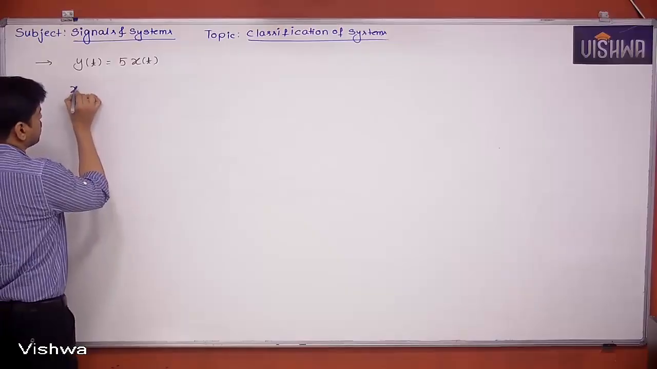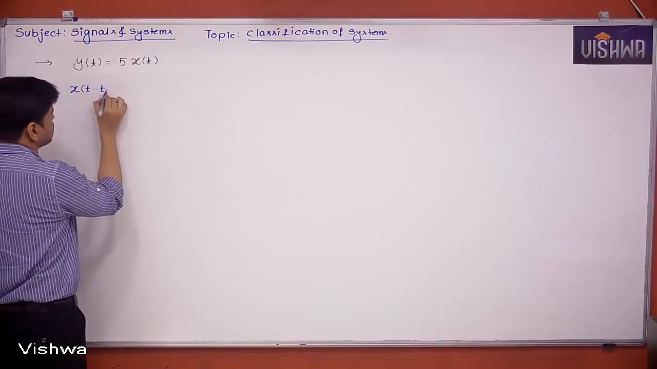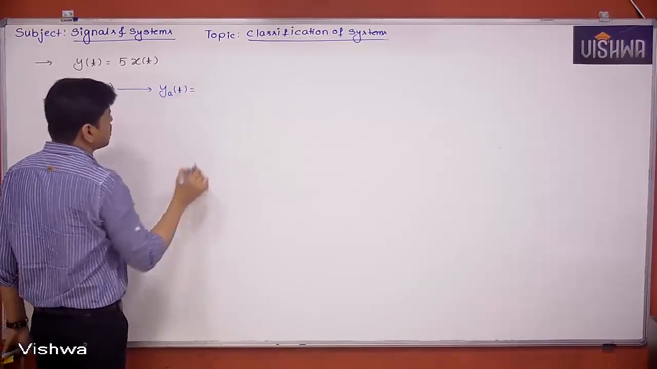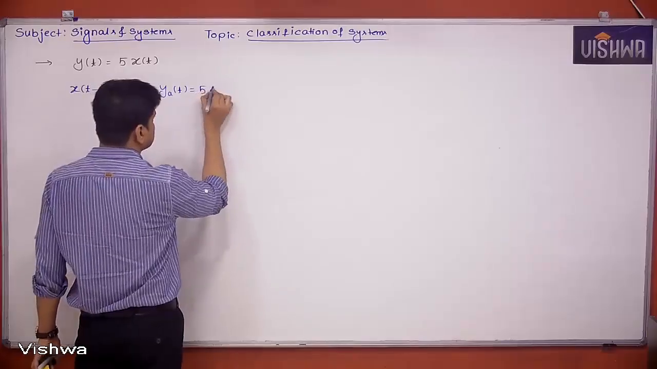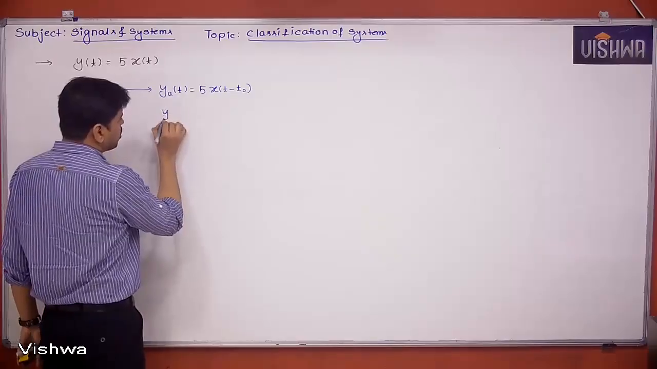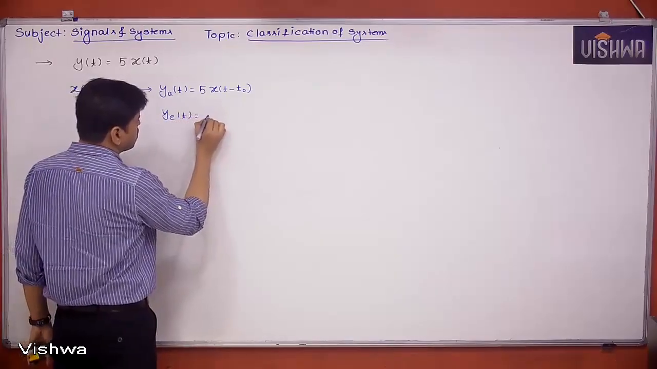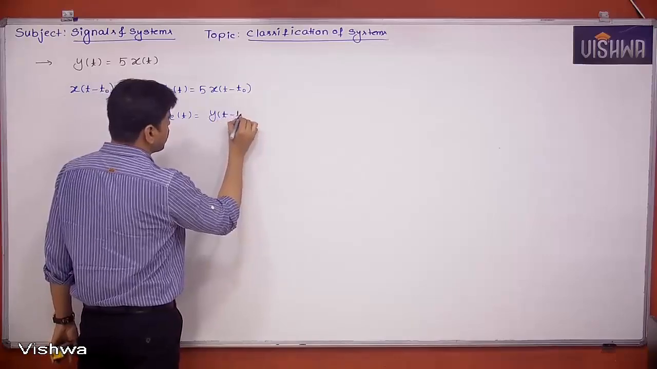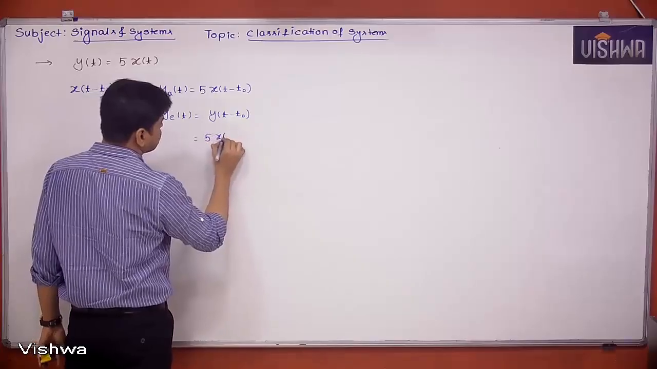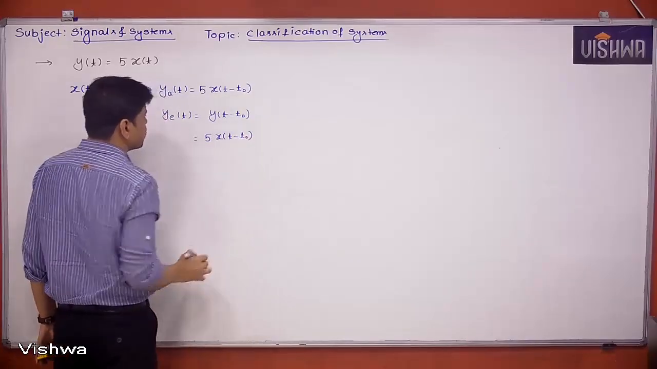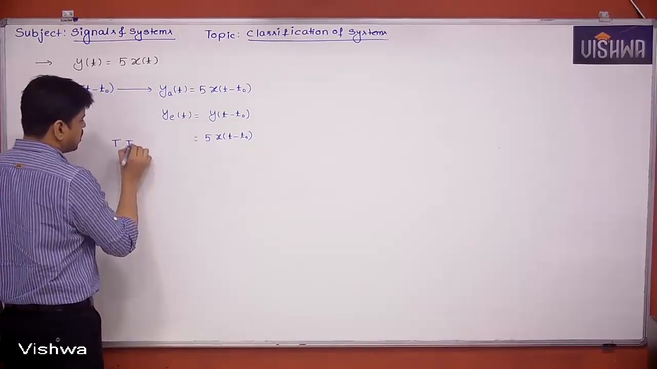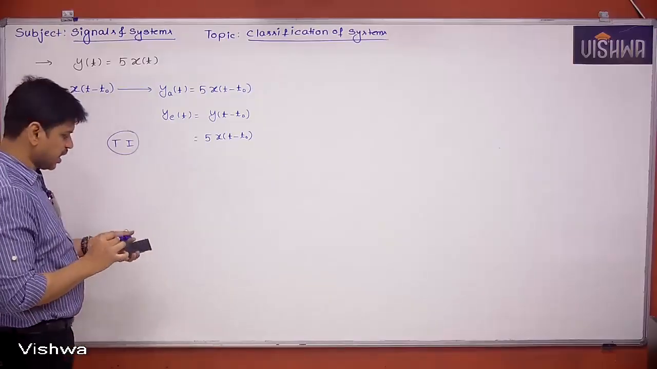So if input is delayed, that is x of t minus t naught, what is the corresponding output? That is the actual output, which is nothing but it has to be multiplied with 5, so 5 x of t minus t naught. Then what is the expected output? Which is nothing but y of t minus t naught. That means we have to replace t with t minus t naught, then it is 5 x of t minus t naught. Both are the same. So I can say actual output is equal to expected output. I can say it is a time invariant system.